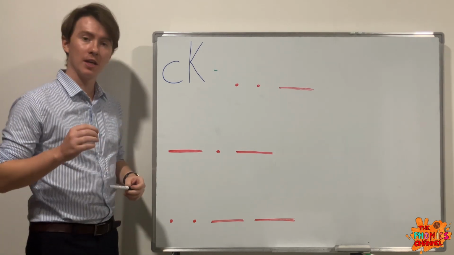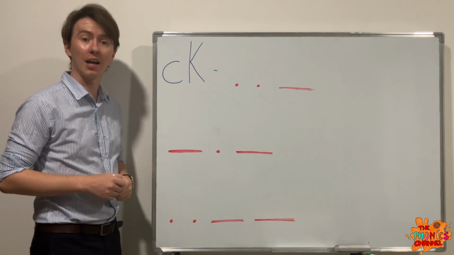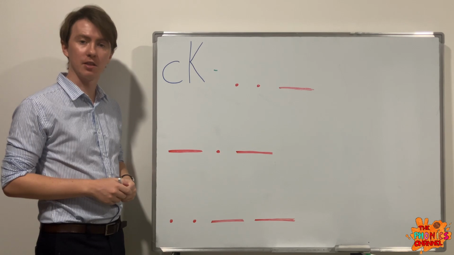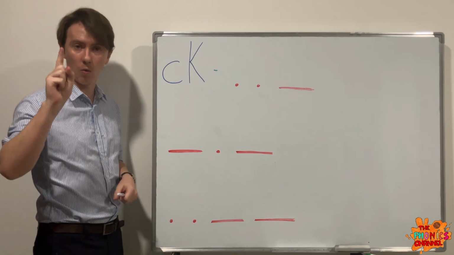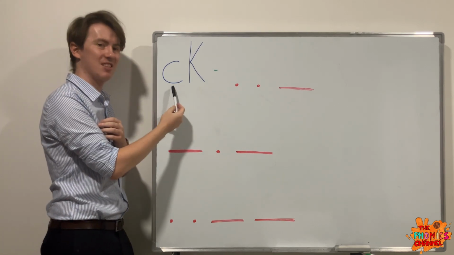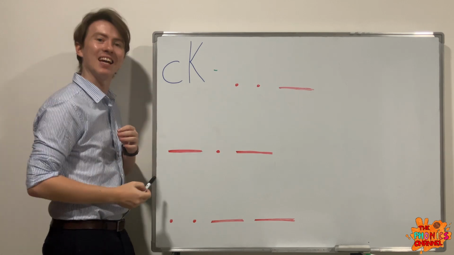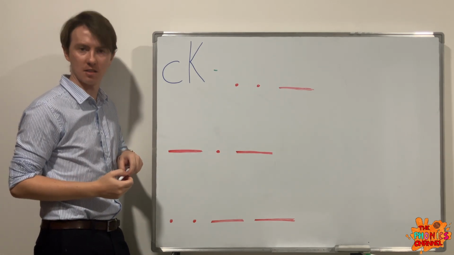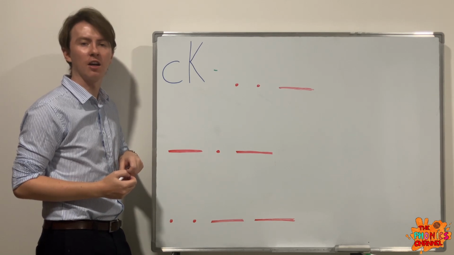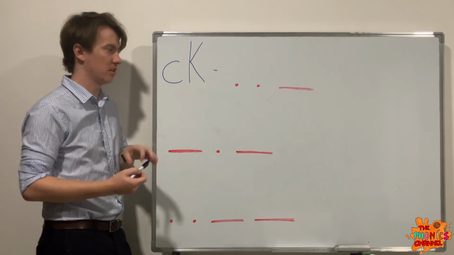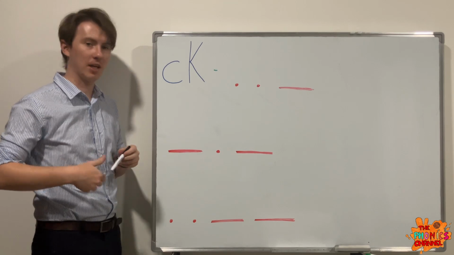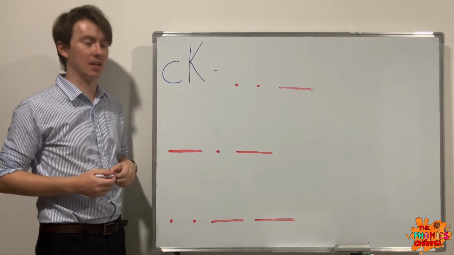Okay, so in today's lesson we are going to look at two digraph sounds. A digraph is when two letters make one sound. So we have the digraph sound here of C and K, and a C and K together just make the K sound. Just a singular K sound. K, K, K, K. So C and K together just make one K sound. Make sure you're saying it at home with me as well.